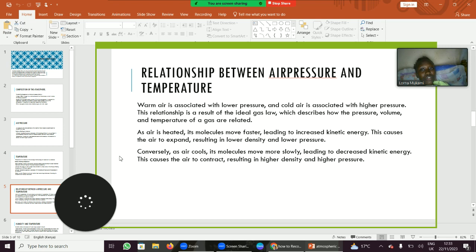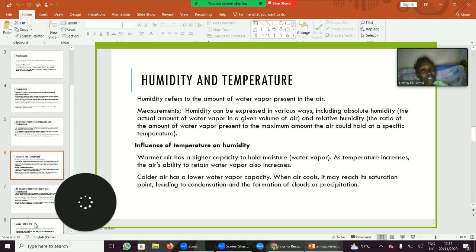Relationship between air pressure and temperature. Warm air is associated with lower pressure and cold air is associated with higher pressure. This relationship is related to the ideal gas law. As air is heated, its molecules move faster, leading to increased kinetic energy. When air cools, its molecules move slower, with decreased kinetic energy.